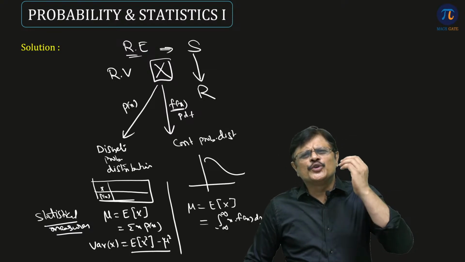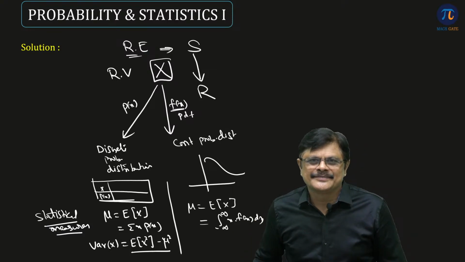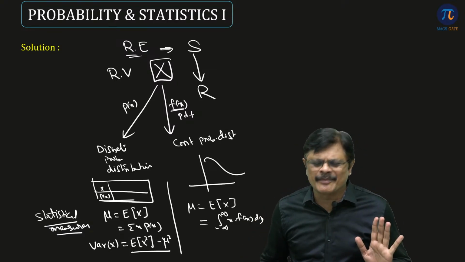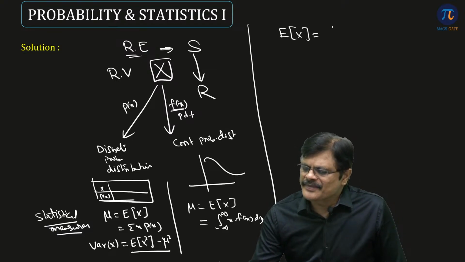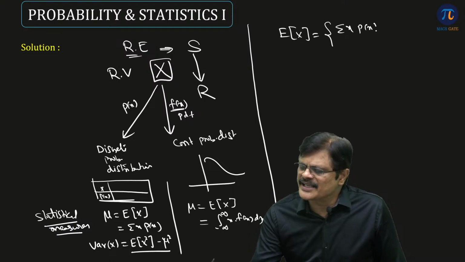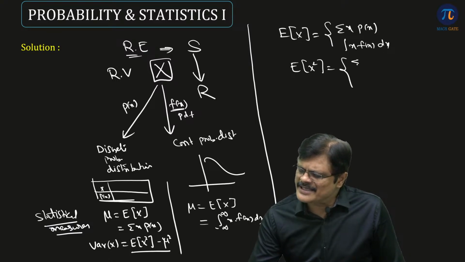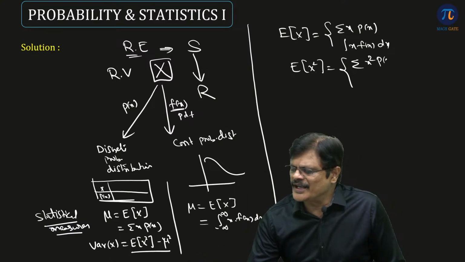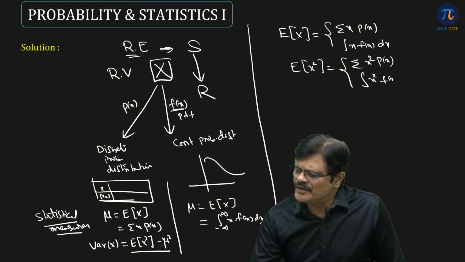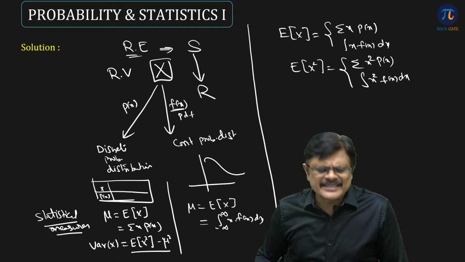Whenever they give you any distribution, they can ask you for the mean, variance, standard deviation or something related to that. You just need to use the formula and you will get the answer, my dear friends. So please remember these formulas for the expected value of x: sigma x into P(x) for the discrete case, and integral from minus infinity to infinity of x into f(x) dx. You can also find the expected value of x square, which is the same, only in place of x you get x square: sigma x square into P(x), and here the integral of x square into f(x) dx. Is that clear? So use that and get the answer.